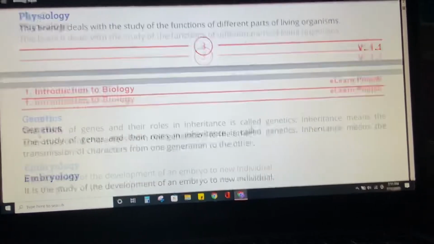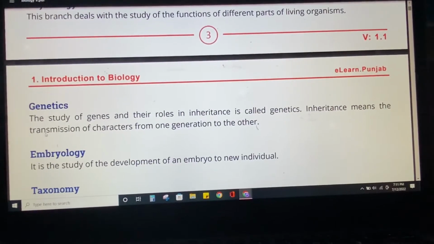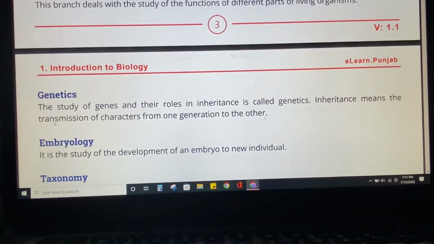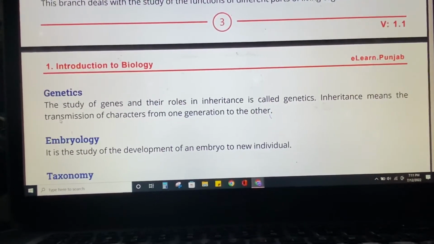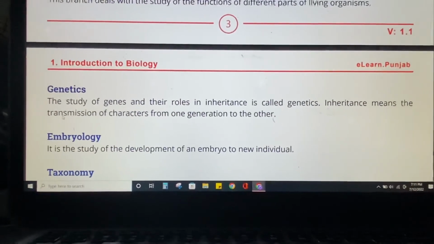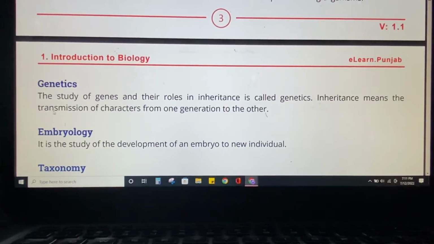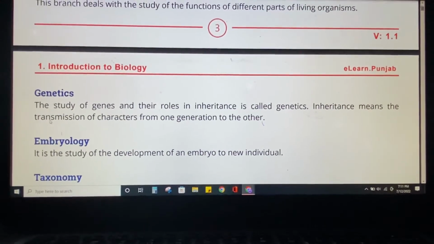And the study of genes and their roles in inheritance is called genetics. Genetics means the study of genes. Inheritance, we are going to study inheritance in this as well. So inheritance means the transmission of characters from one generation to another, like from your ancestors to your next generation, the study of the characters that are going to be inherited by your generation.